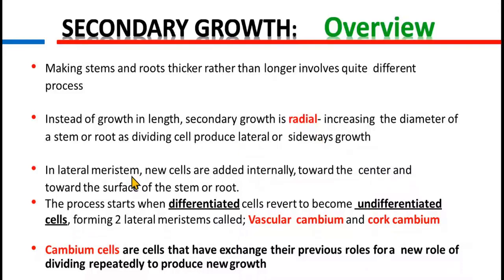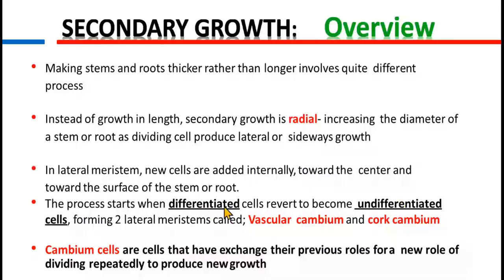In lateral meristem, new cells are added internally towards the center and towards the surface of the stem or root. The process starts when differentiated cells, that are already designated to a particular function, revert back and become undifferentiated cells. Undifferentiated cells may differentiate again and lead to the formation of a particular organ, or can be designated to a different function.